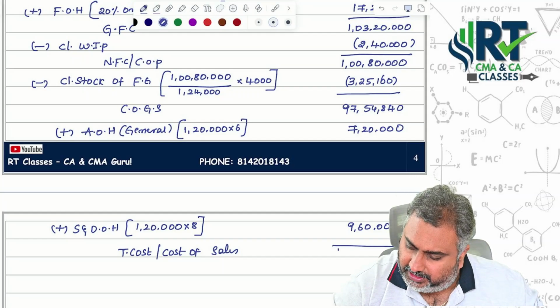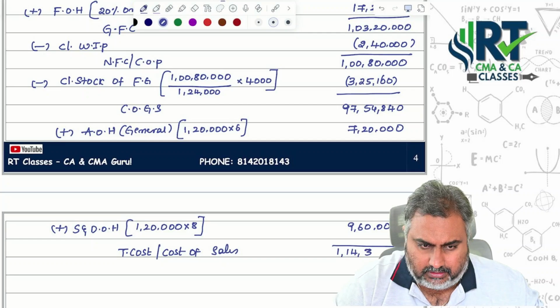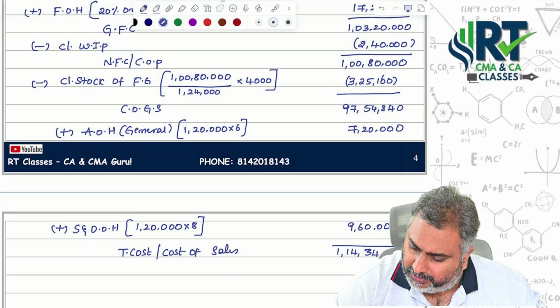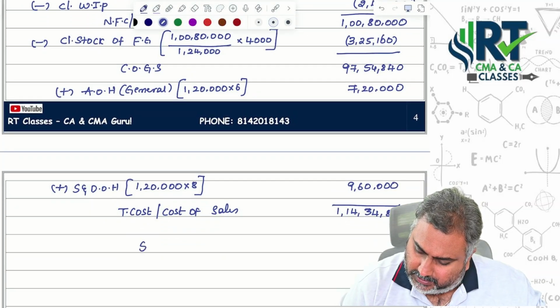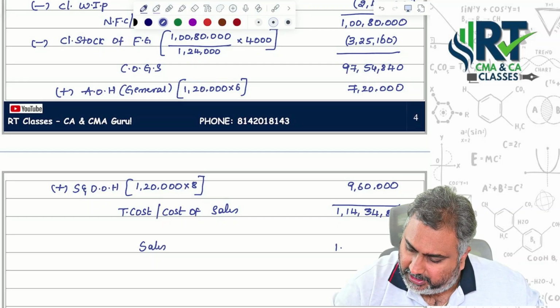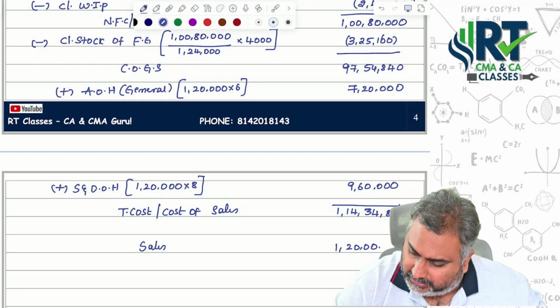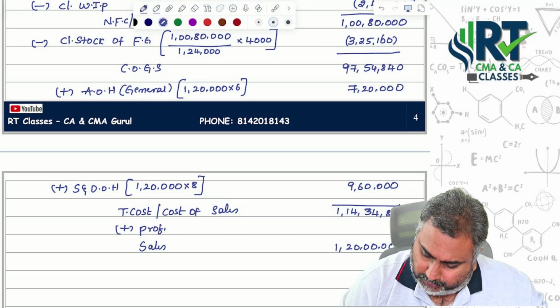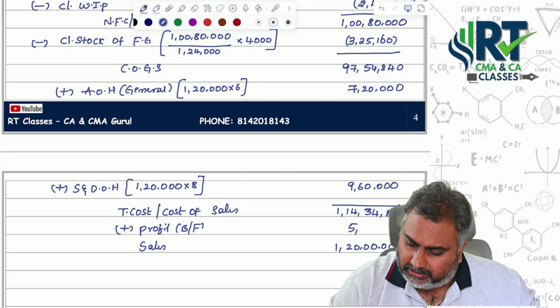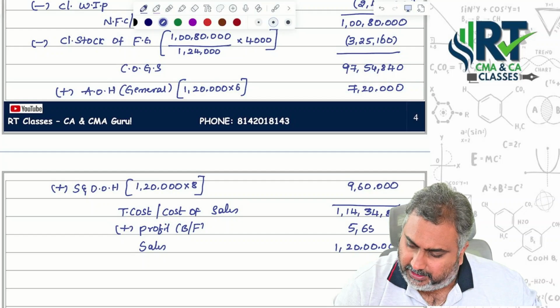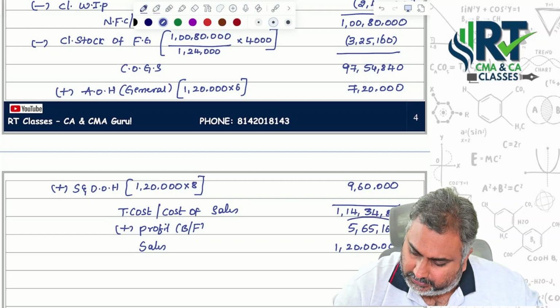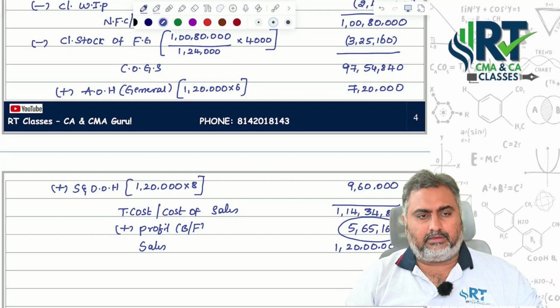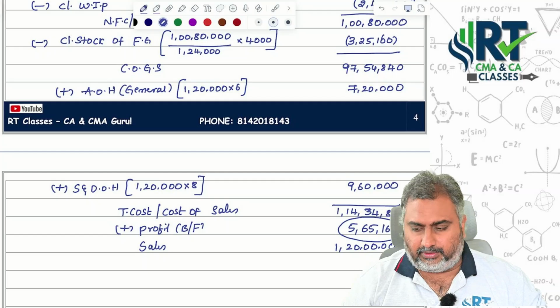Add the particular things. You are getting 1,14,34,840. And sales is already given. Just leave one line gap and write down 1,20 lakhs as the sales part. Then add profit, which should be your balancing figure: 5,65,160 rupees. This is the profit under the CA people point of view.